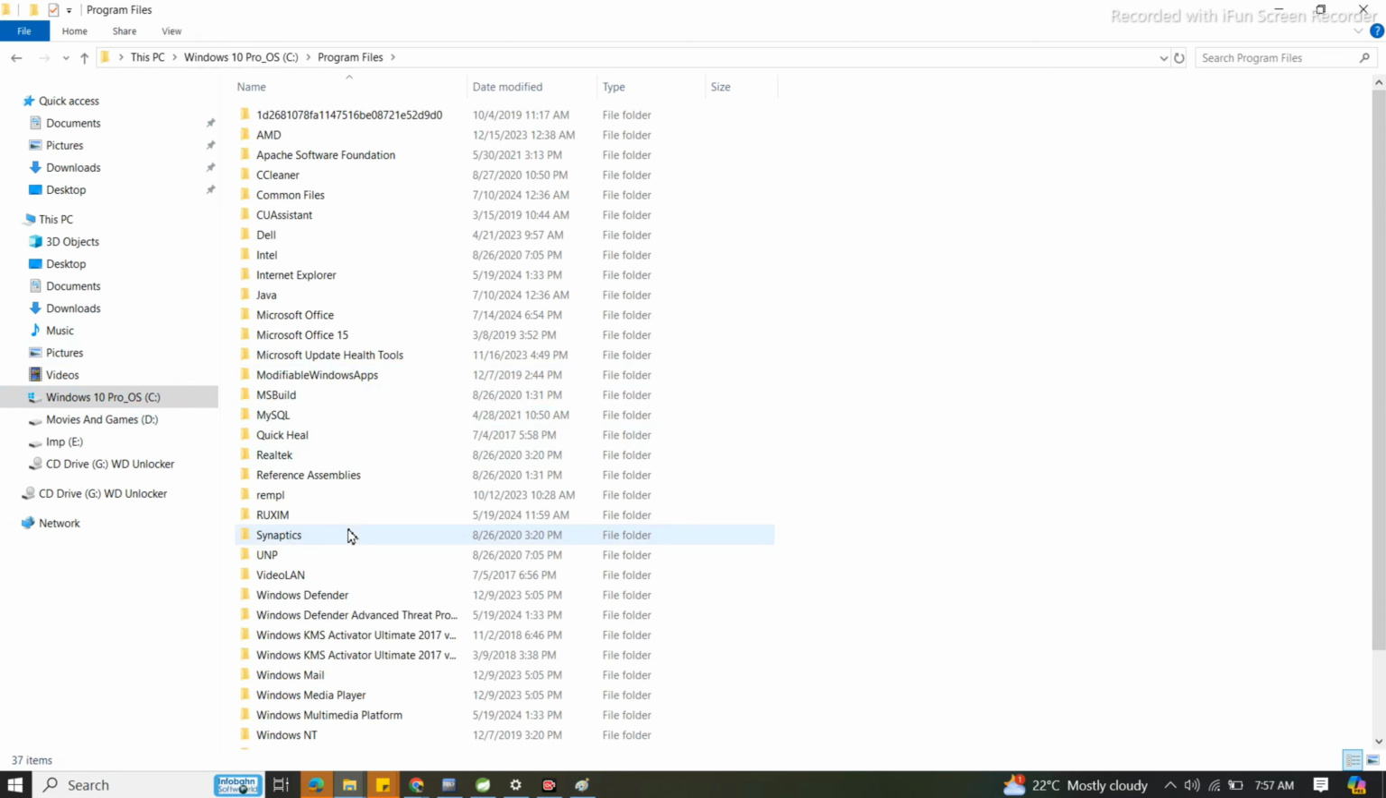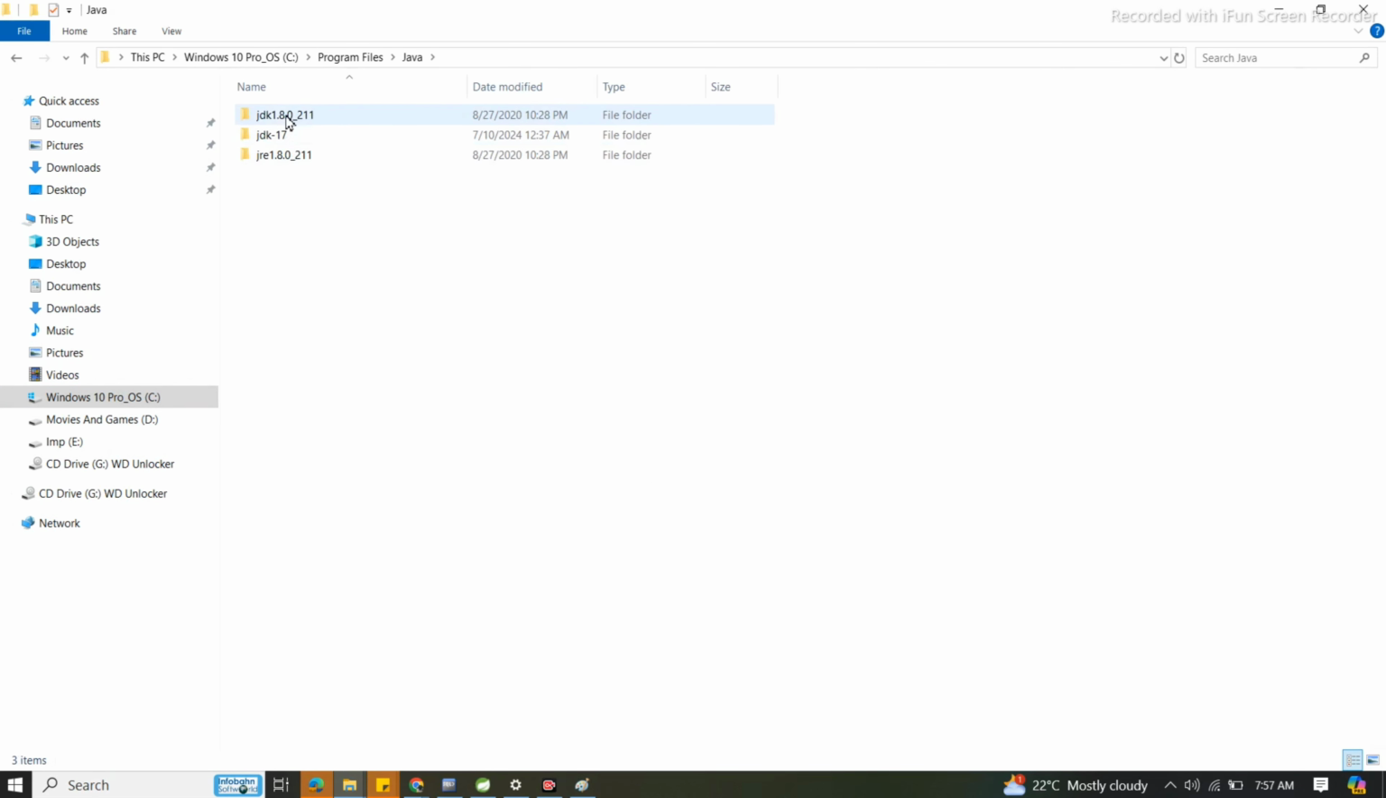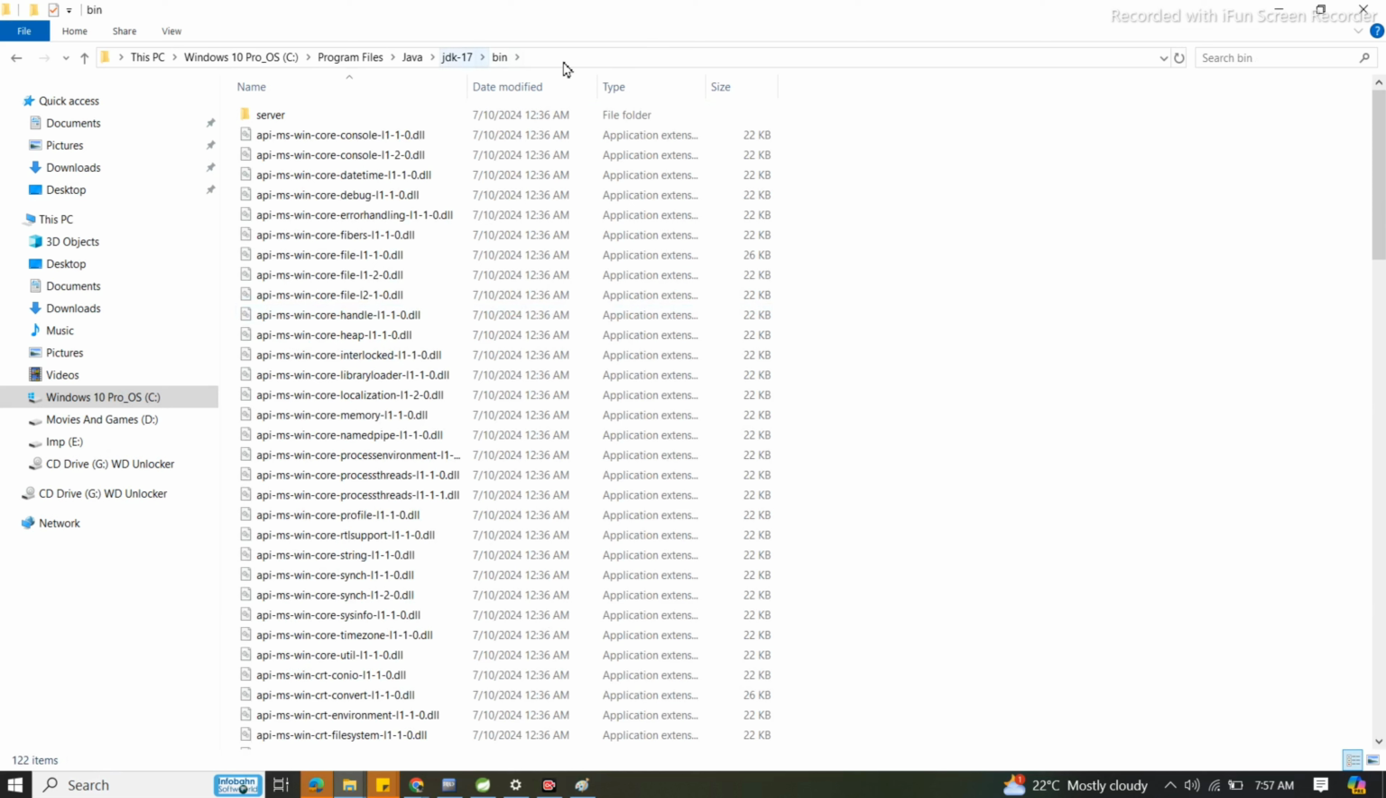Once you finish the installation process, go to your C drive, Program Files. In Program Files you can see the Java folder. I have two versions of Java, Java 8 and Java 17, and currently I am using Java 17. Once you install Java 17, you can find a folder like this. Click on it and go to bin. This is the address bar, the bin address bar. Just copy this.